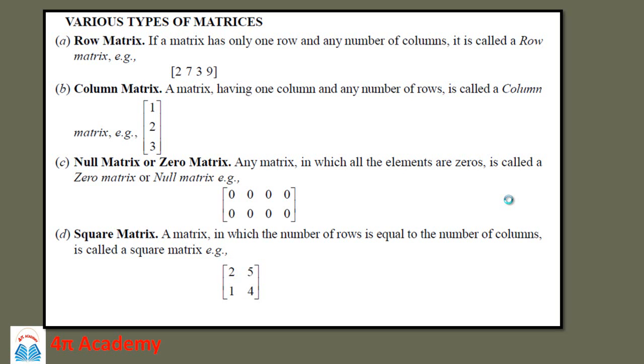So there are various types of matrices. The first type is called a row matrix. If a matrix has only one row and any number of columns, then it is called a row matrix. For example, like this, a matrix which has elements like 2, 7, 3, 9 and so on. Here it has only one row and a large number of columns, column 1, 2, 3, 4 and so on. So any number of columns but only one row, such a matrix is called a row matrix.